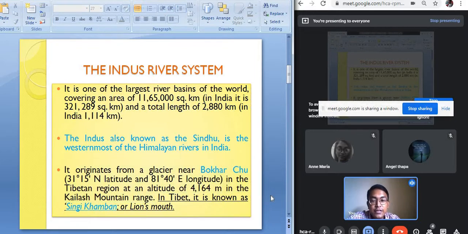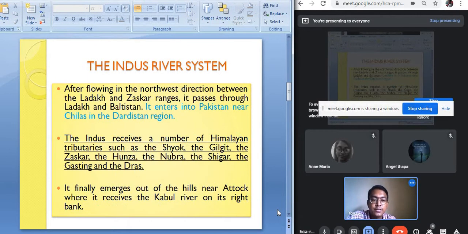The river Indus is known by the name Singi Khambam or the lion's mouth in Tibet, because it originates in Tibet, in the Kailash mountain range near Lake Mansarovar. And when it enters our country India, it is known as the Indus.